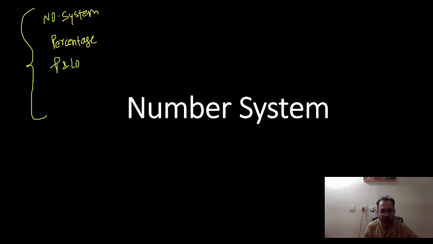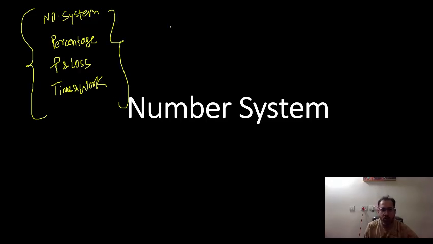These topics are number system. You cannot afford to leave this topic. It is one of the most important topics. Then percentage, then profit and loss, and then time and work.